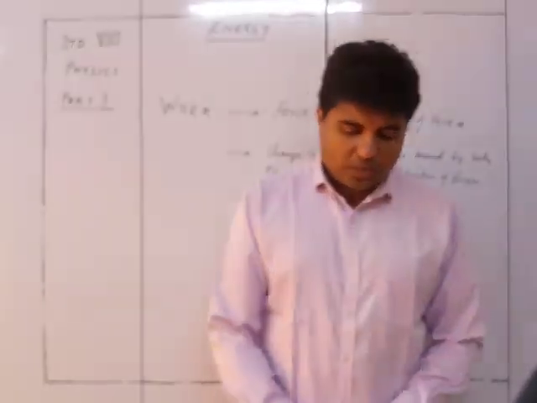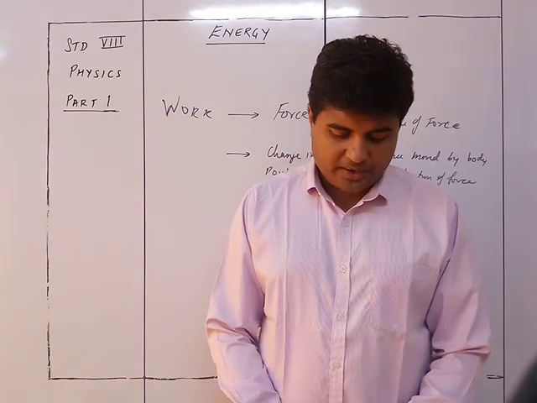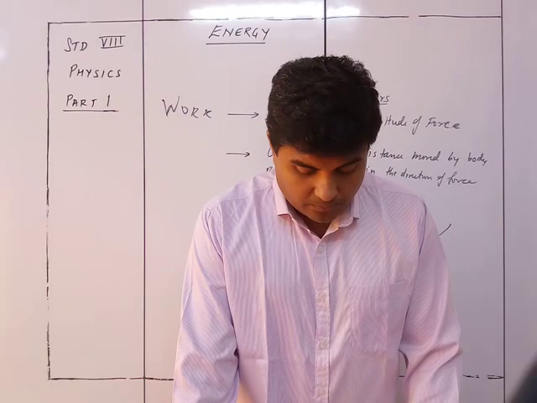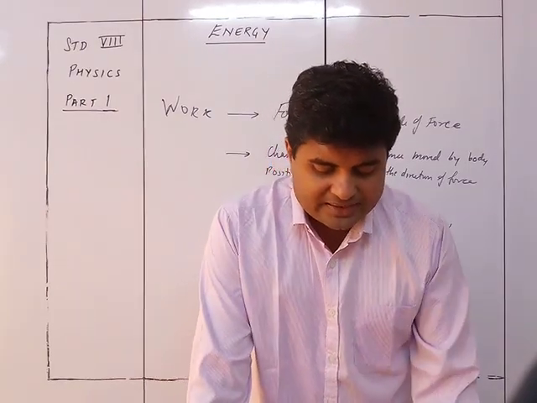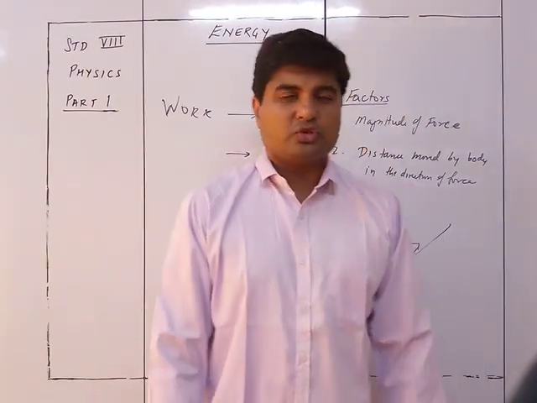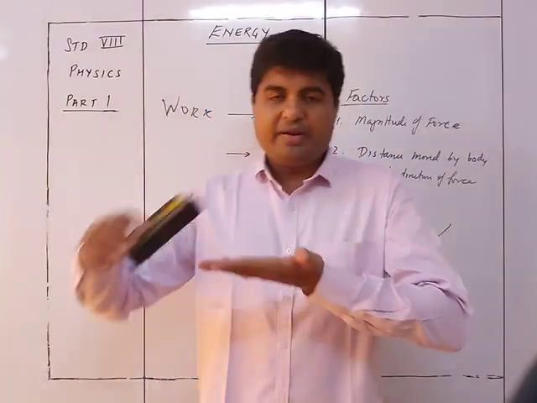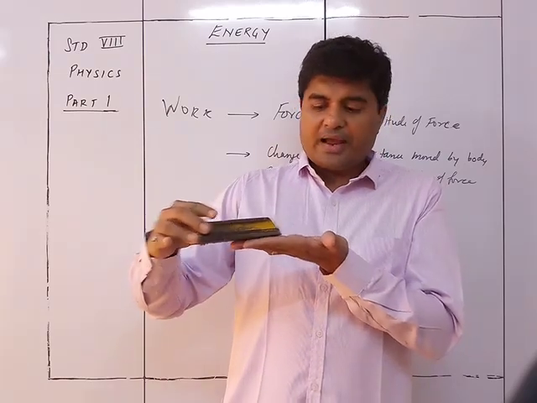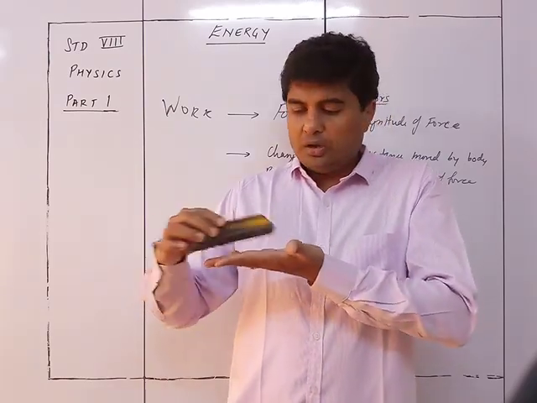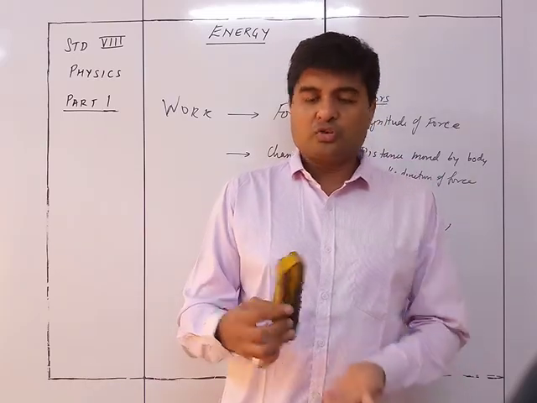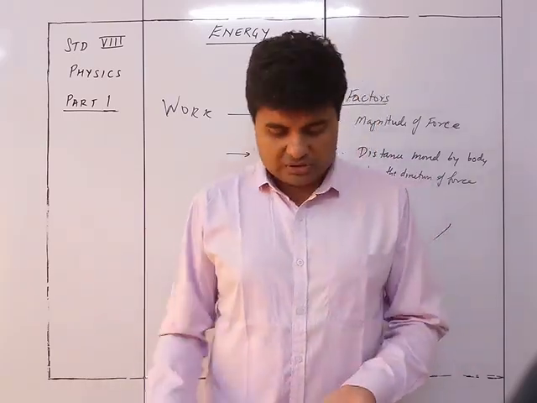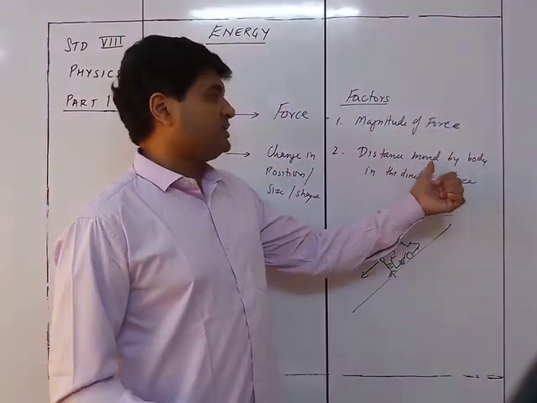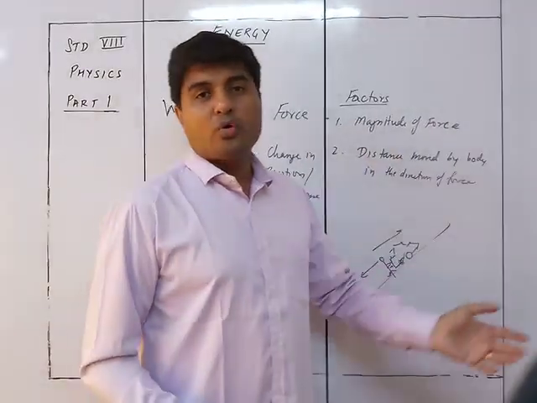Dependence of amount of work done on the distance moved by the body in the direction of force. Work done is more if the distance moved by the body in the direction of the force is more. If I am applying a force and the direction of the movement is this one, so अगर ये यहाँ से यहाँ तक गया तो work done is smaller. If it goes from here to here, the work done is more. So more the distance moved by the body in the direction of the force, more will be the work done.